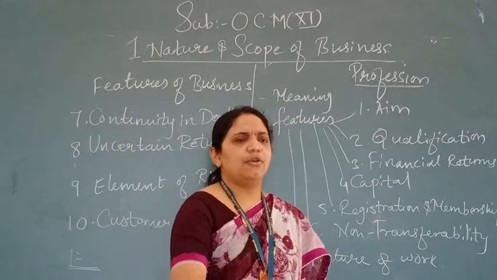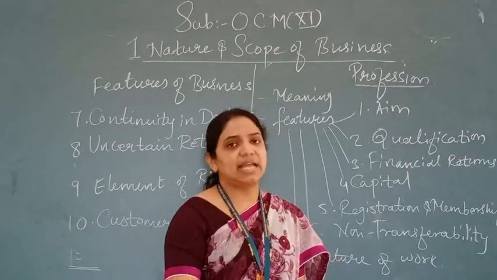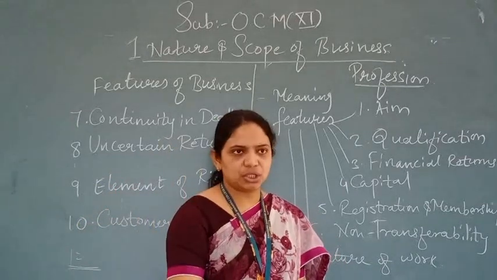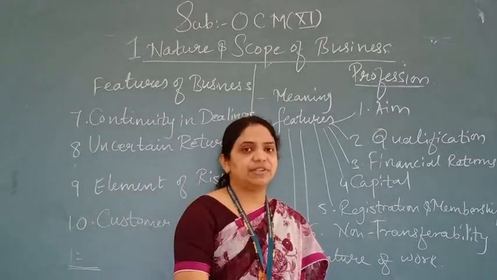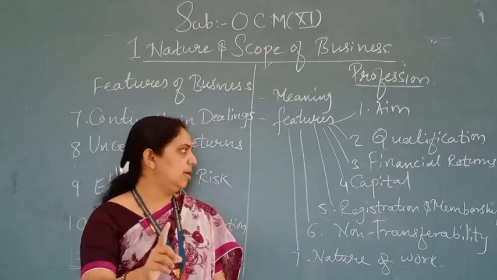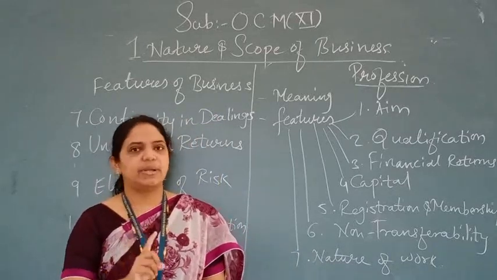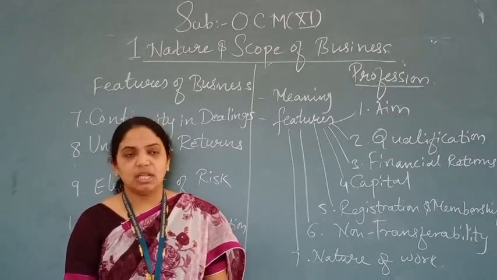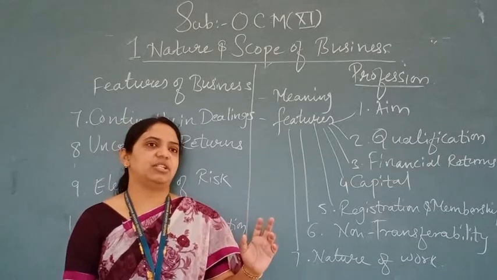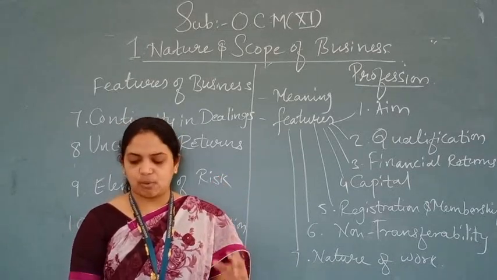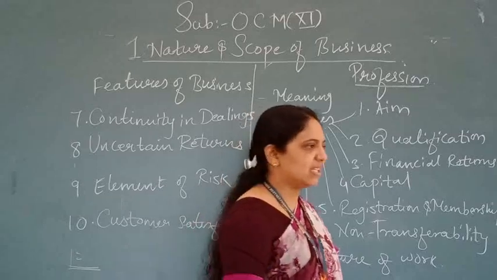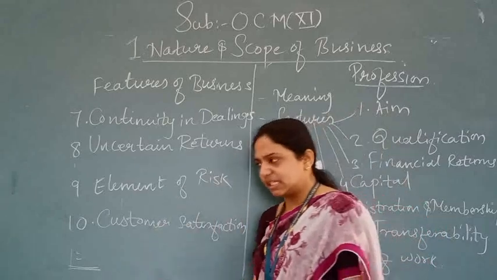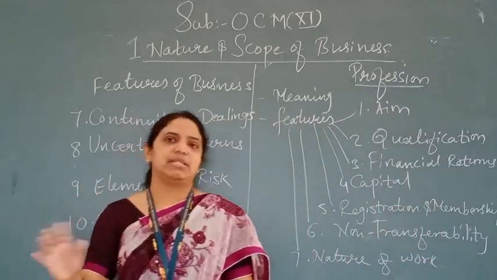Every person has to register in their own profession's body. For a lawyer, the Bar Council. For a doctor, the Medical Association. For a CA, the Institute of Chartered Accountants. Everyone has to register, and it is compulsory. The code of conduct mentioned by the respective council should be strictly followed by every professional. Every practicing professional has to acquire membership. That means when you are practicing any profession, first of all you have to register there and you have to get the membership compulsorily.